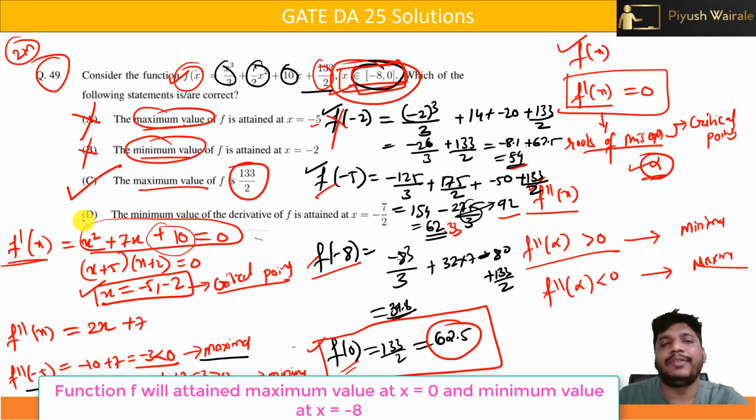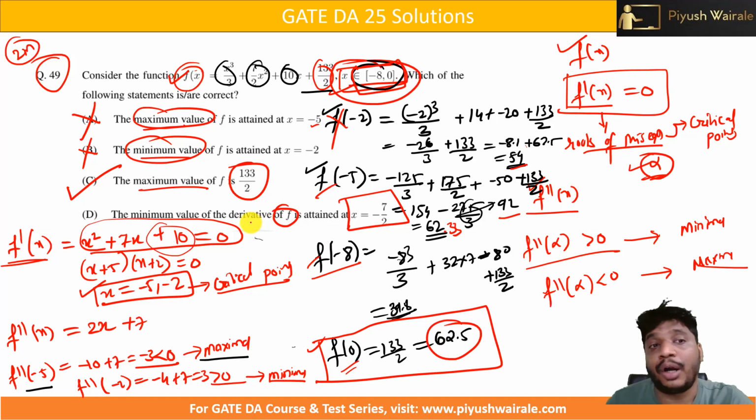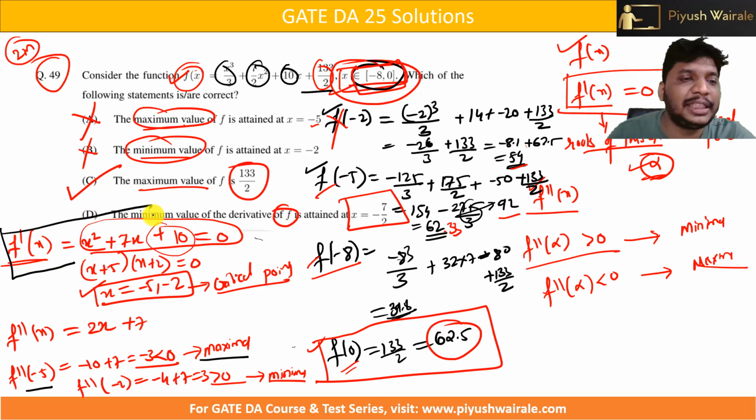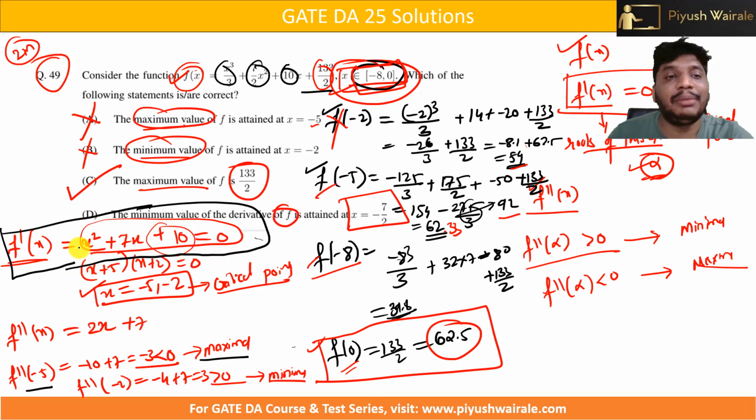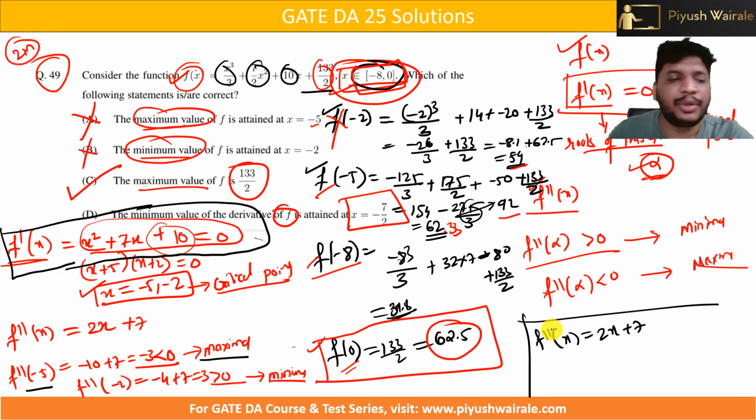I hope you understand what we have discussed in this particular video. Now, what about option D here? The minimum value of derivative of f is attained at x equals to minus 7 by 2. So minimum value of derivative of f, not of f. It is a derivative of f. Now, if you see, the derivative of f is this basically. Now, we need to find out the minimum value for this. It means we need to differentiate this again. So that will be what? I am writing it down here. You can see f double dash of x, that will be 2x plus 7.